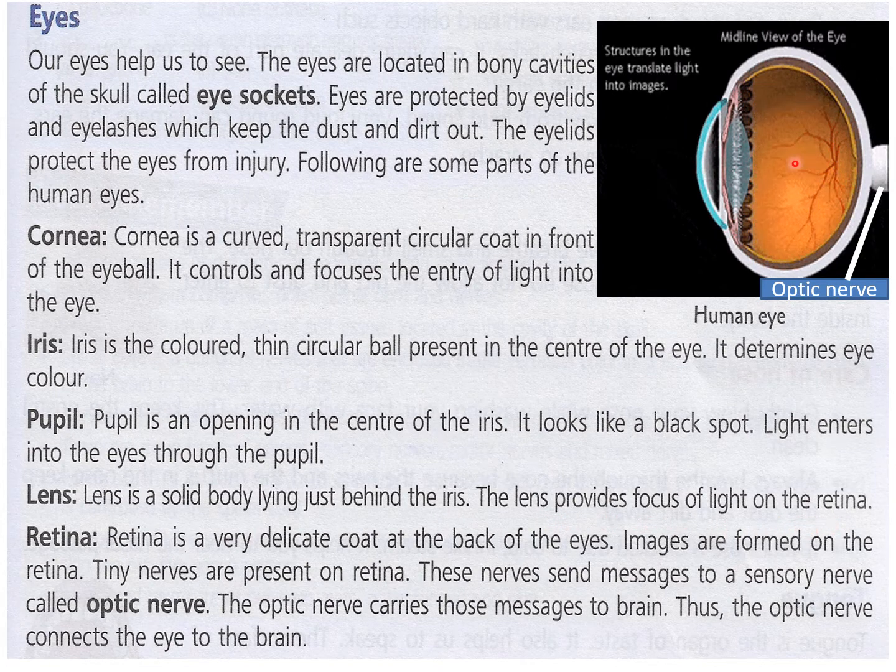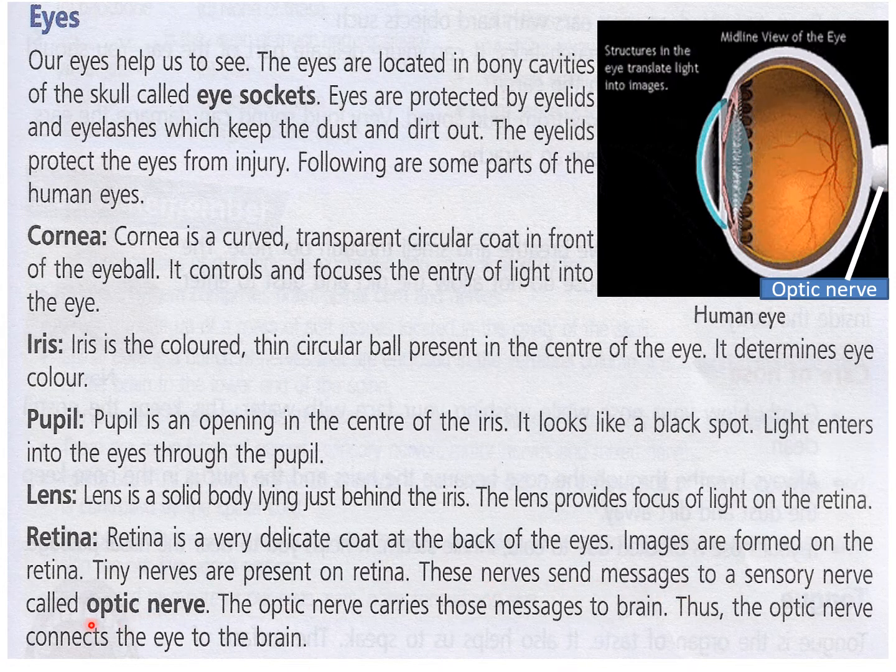Now this portion is the retina. So the lens focuses the light and sends it on the retina. Retina is a very delicate coat at the back of the eyes. Images are formed on the retina. Tiny nerves are present on the retina. You can see the nerves present on the retina. These nerves send messages to a sensory nerve called the optic nerve. Now, these nerves join to this thick optic nerve. You can see it at the back. It joins our eye to the brain.